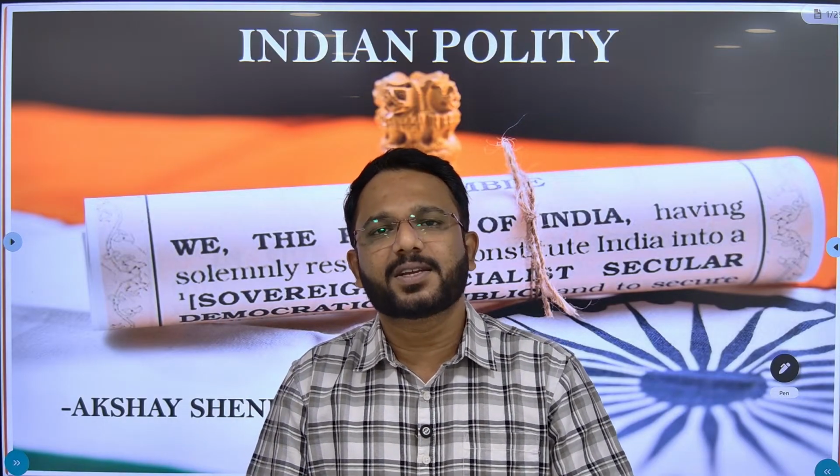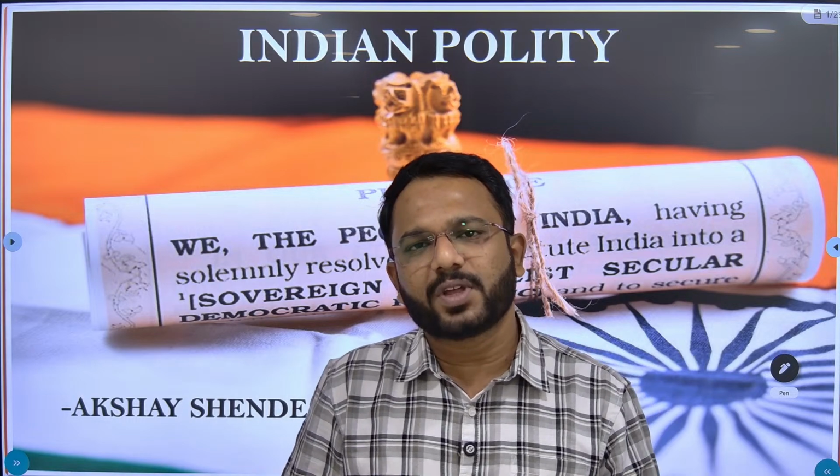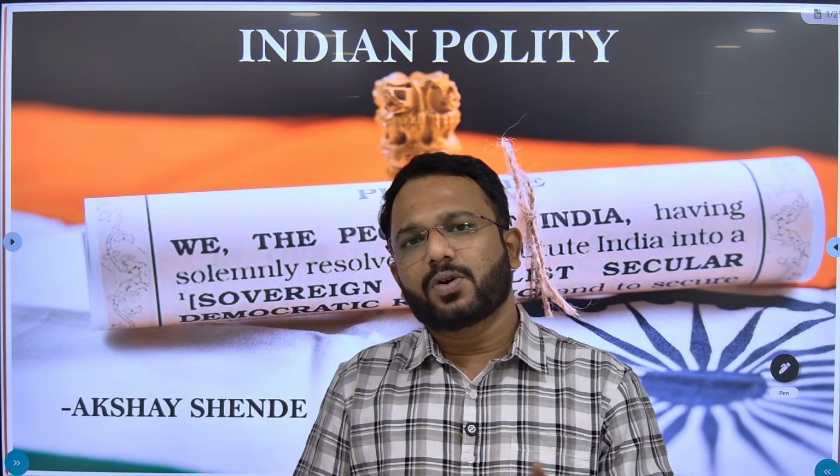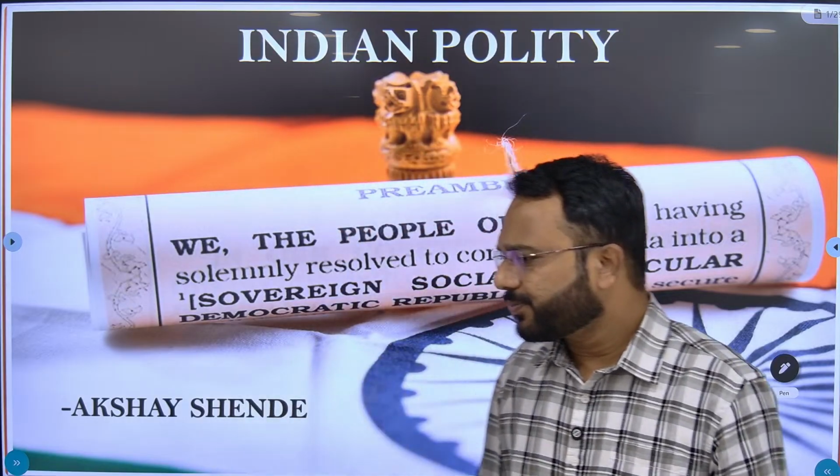As you all know, the combined Group B and Group C exams are based on two stages. The first stage is the preliminary exam and the second stage is the mains exam, and both of them are objective. In the prelims exam, the number of questions asked by the commission for polity is around 15 questions, and if you calculate the overall percentage, it comes roughly near 15%.